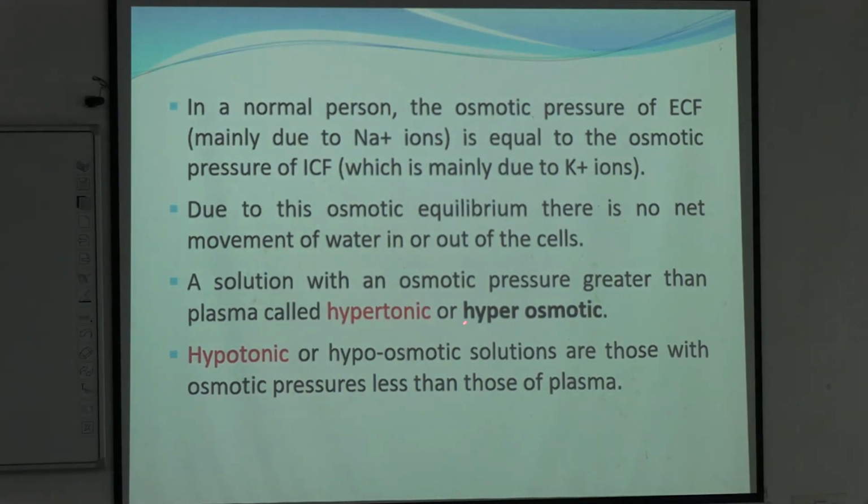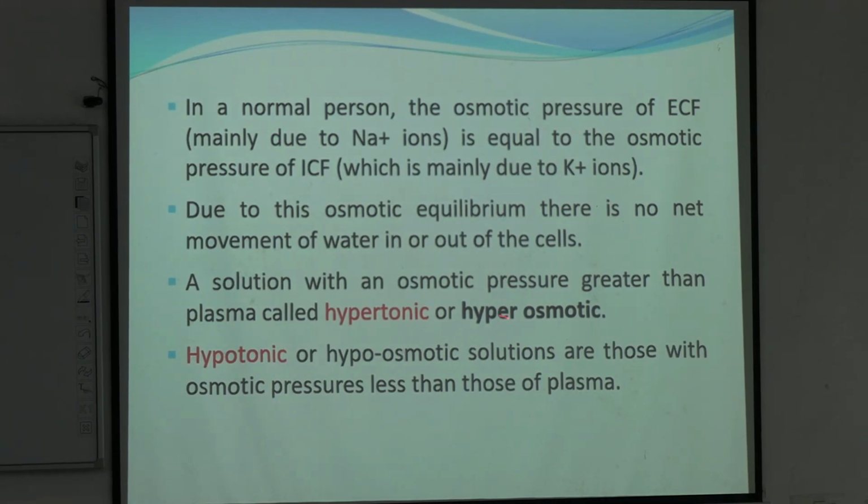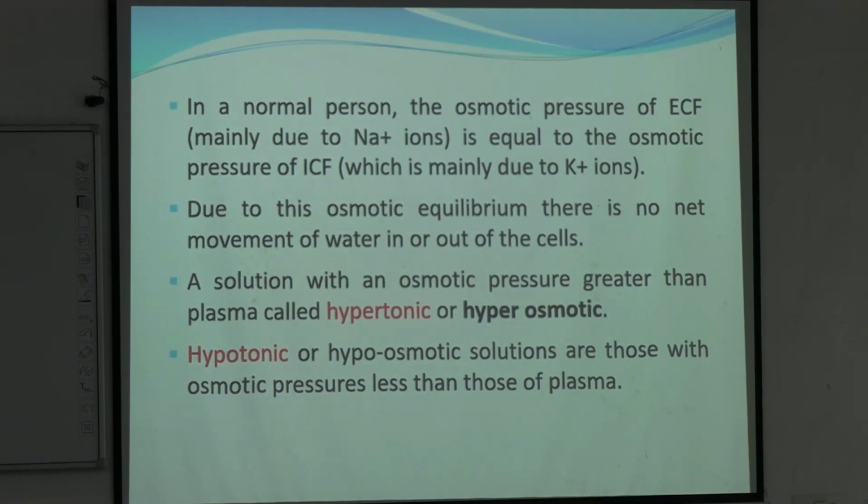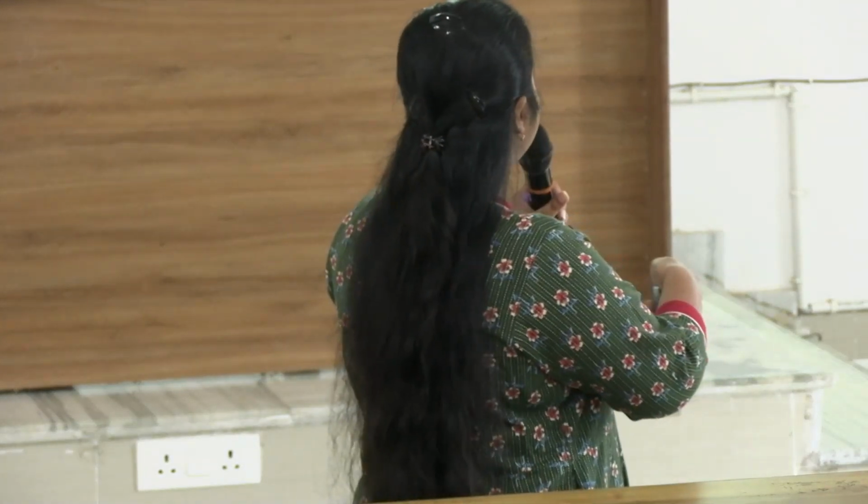Next, any solution where the osmotic pressure is higher than the plasma, that solution will be known as hypertonic or hyperosmolar. You tell me one thing, in hyperosmolar solution, what will be the sodium concentration? Will it be higher than the plasma or lower than the plasma? I can't hear you, say it louder. So hyperosmolar, what does it say? The osmotic pressure is greater.